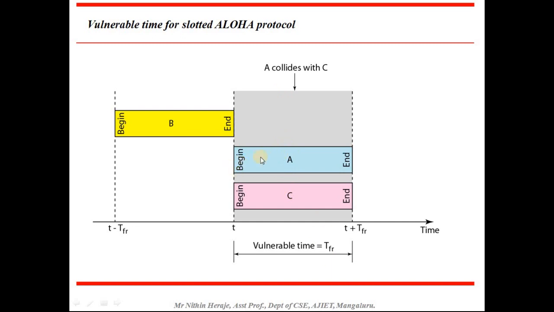Here you can see that A collides with frame C, and B does not have any collision here. This point to this point is the frame transmission time, and that will be the same as the vulnerable time. All right, so this is about the slotted Aloha protocol.